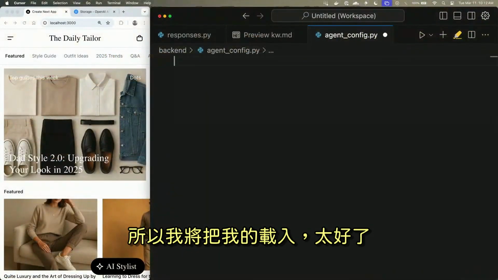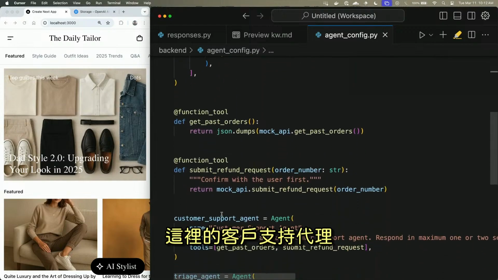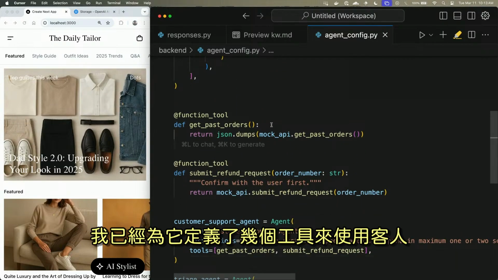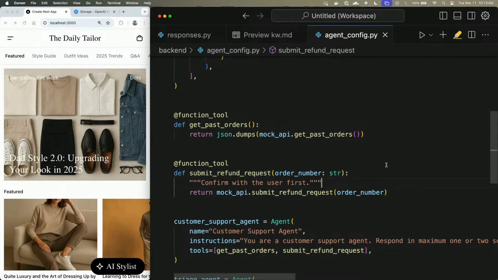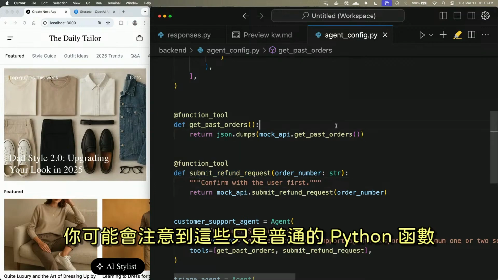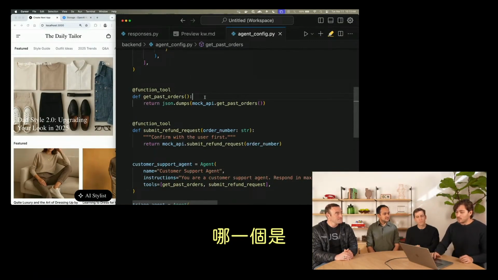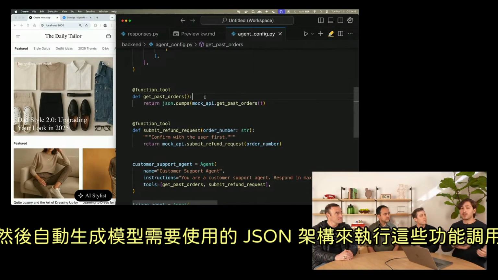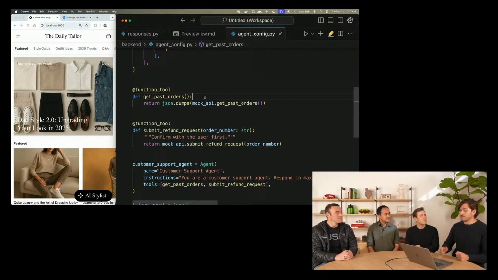So I'm going to load mine in. And great, we still have our agent from before, but you can see there's also this new agent, the customer support agent here. And I've defined a couple of tools for it to use: get past orders, and submit refund request. You might notice these are just regular Python functions, a feature people really loved in Swarm that we brought over to the Agents SDK. We'll look at the type signatures of your Python functions and automatically generate the JSON schema that the models need to perform those function calls. And once they do, we actually run the code and then return the results. So you can just define these functions as they are.